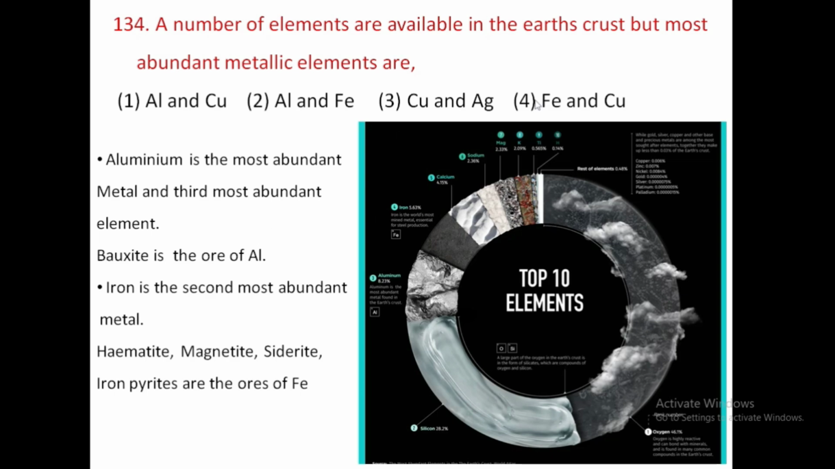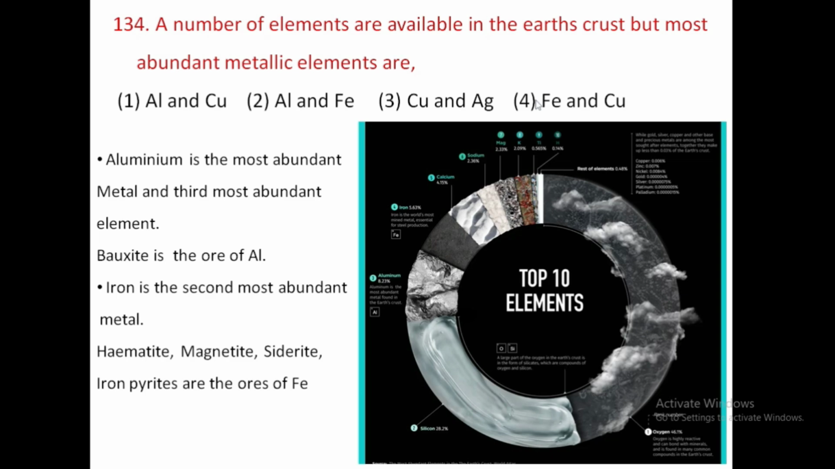Aluminum is the most abundant metallic element present in the Earth's crust, and it is the third most abundant element overall. First abundant element is oxygen, then silicon, then aluminum. But the first abundant metallic element is aluminum, then iron. This is also a metal, hence it is the second most abundant metallic element.